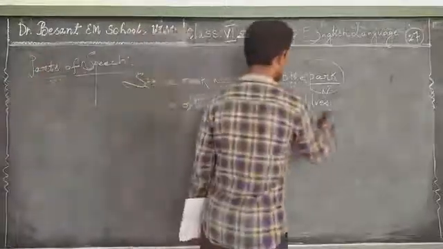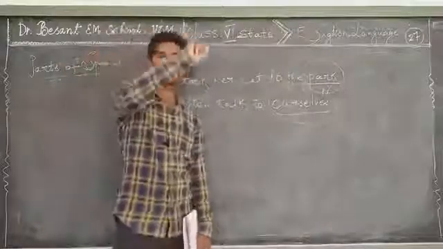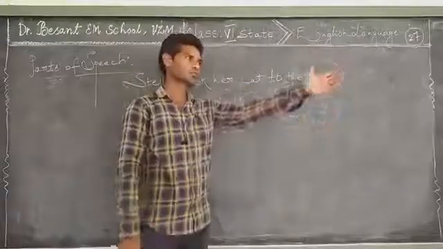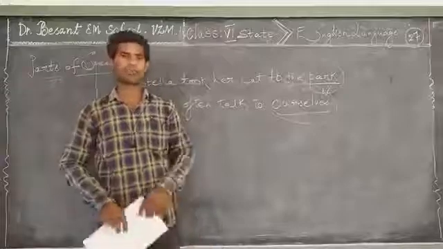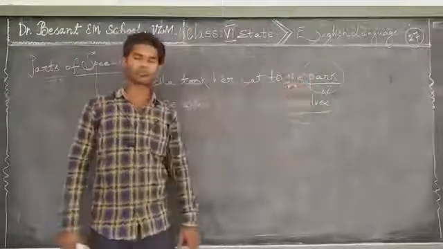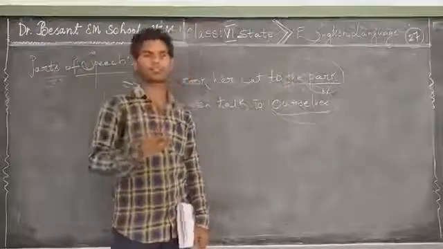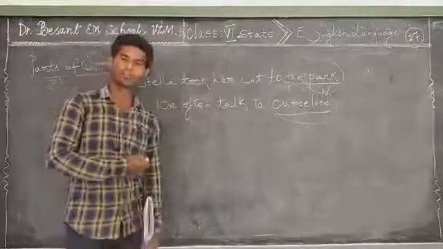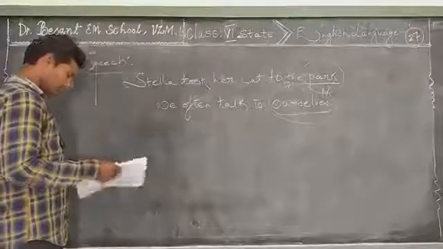Here, ourselves is the word that is used in the place of somebody or something. We talk to students, we talk to our friends. In the place of friends or somebody, this word is used. A word that is used in the place of somebody or something is called a pronoun. So pronoun is the right answer.